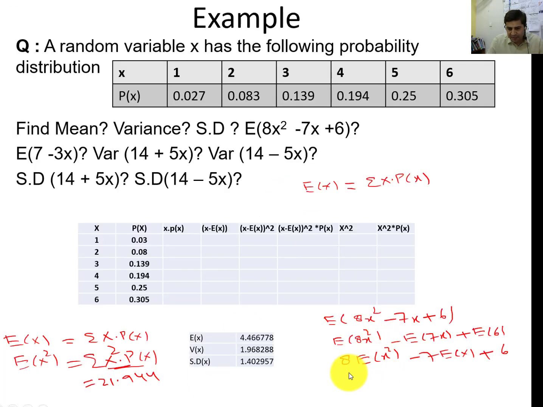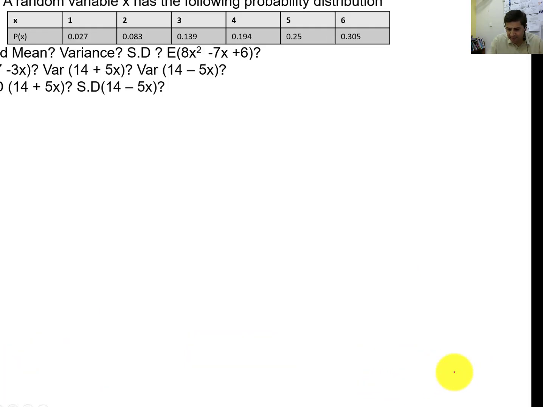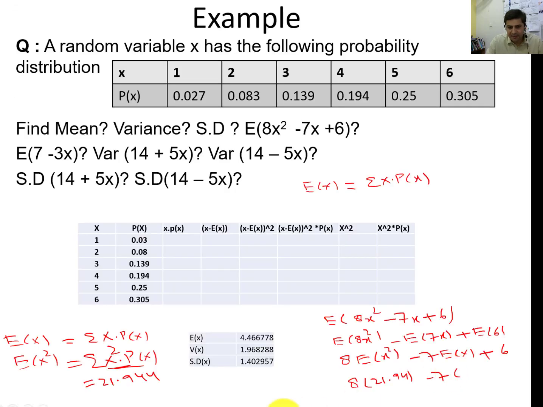Similarly, you can put this value in here. So 8 times 21.94 minus 7, and the E of x value is 4.466, so we will write 4.46, plus 6. Adding this, you will get the answer.